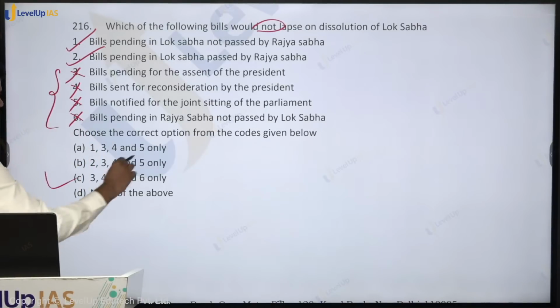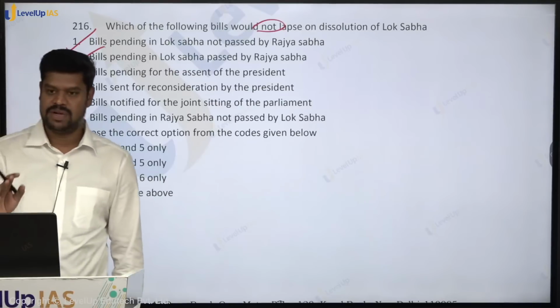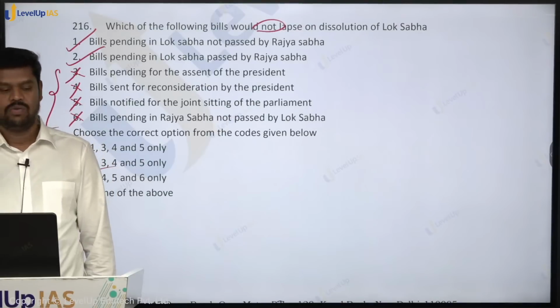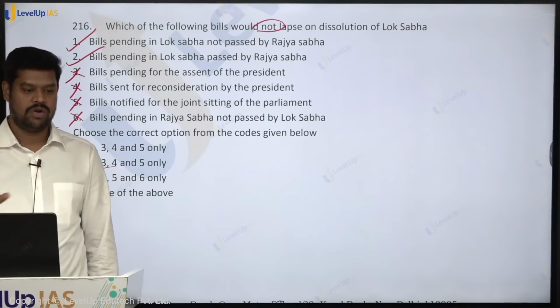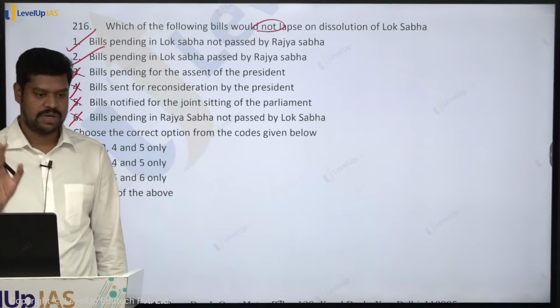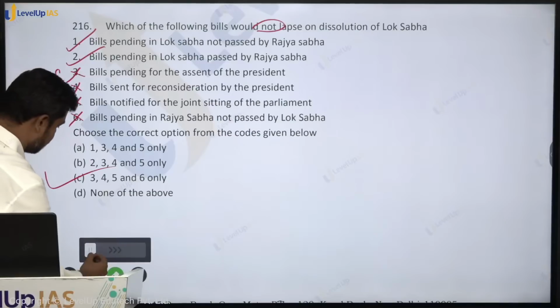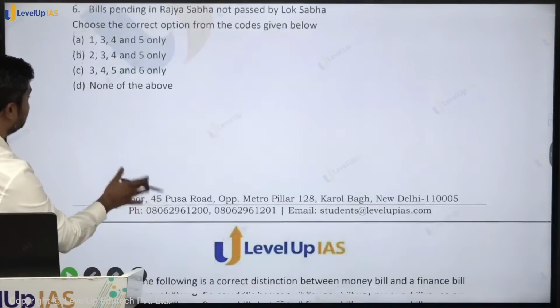Is that clear? So very simple understanding. Any bill which has got any relation to Lok Sabha is going to lapse on dissolution of Lok Sabha. What is the exception? If the president is involved, it will not lapse even on dissolution of Lok Sabha. Okay. So this is the general understanding you should have. Alright. So please quickly come to the next question.